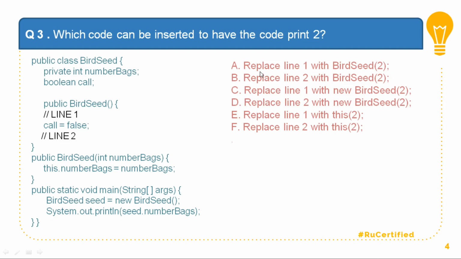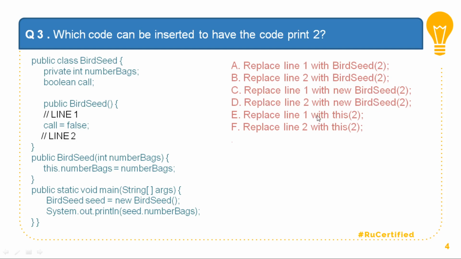So let's see the options now. Replace line 1 with BirdSeed(2). This looks maybe correct, but I cannot call a constructor directly by its name. So A is wrong. Similar to that, B is also wrong. C says replace line 1 with new BirdSeed. Again, I will be able to create something like this, but this is a new object. This is not the existing object. So C is also wrong. Similar to that, D is also wrong.